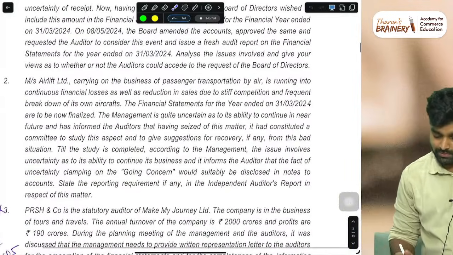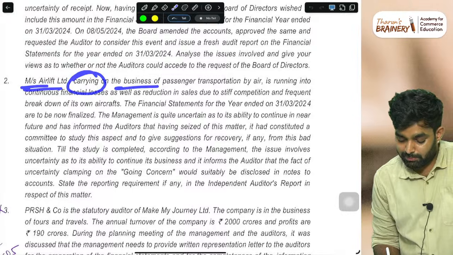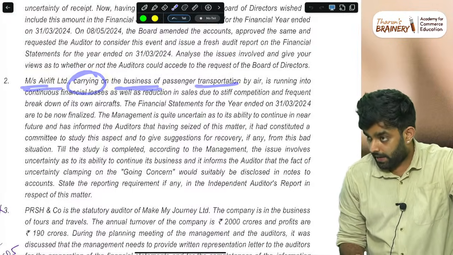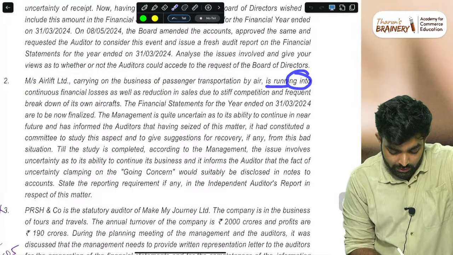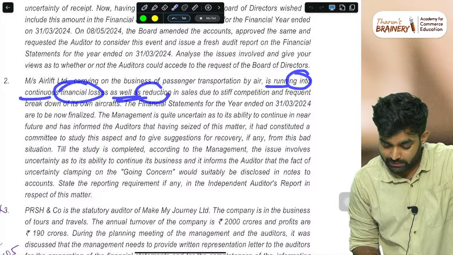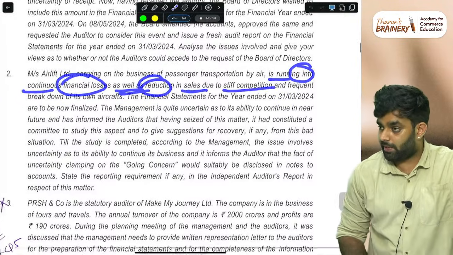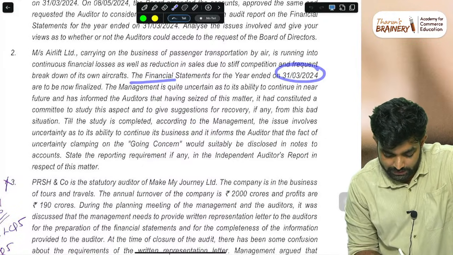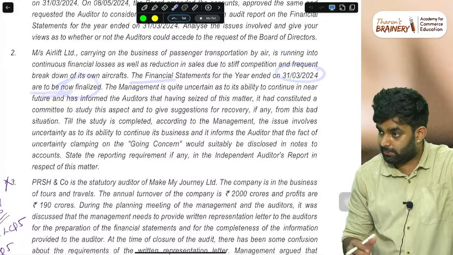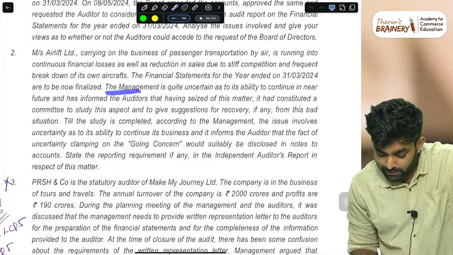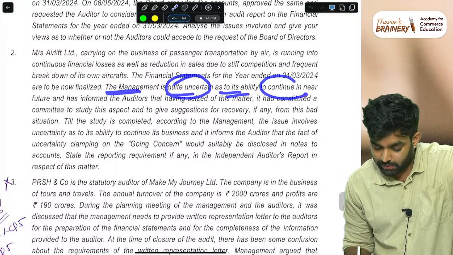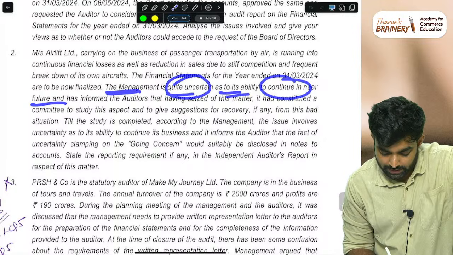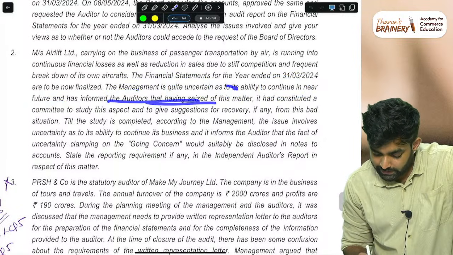Airlift. The company Airlift, carrying on the business of passenger transportation by air, is running into continuous financial losses as well as reduction in sales due to stiff competition. Company problem is there. Financial statements for the year ended 31st March are now being finalized. Management is quite uncertain as to its ability to continue in the near future and has informed the auditor that it has ceased on this matter.